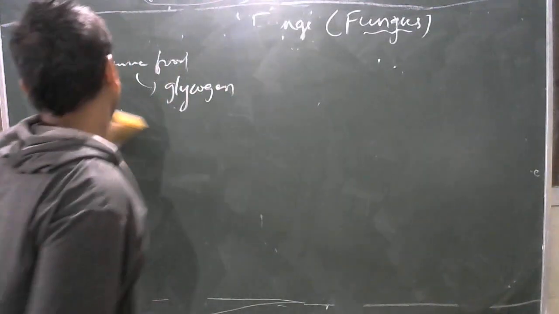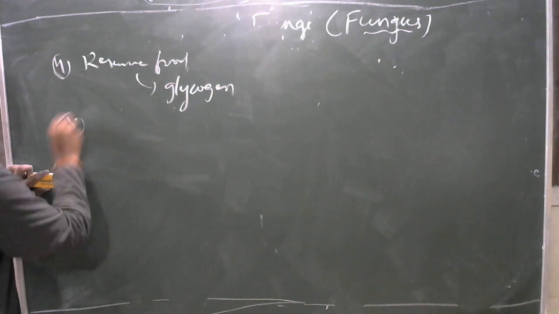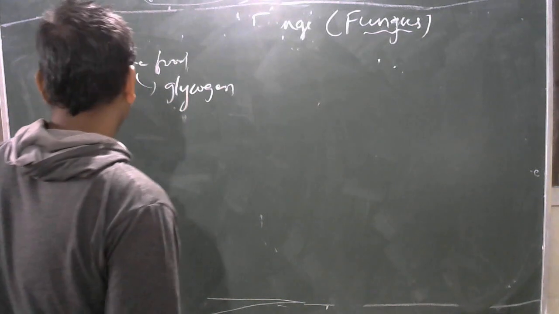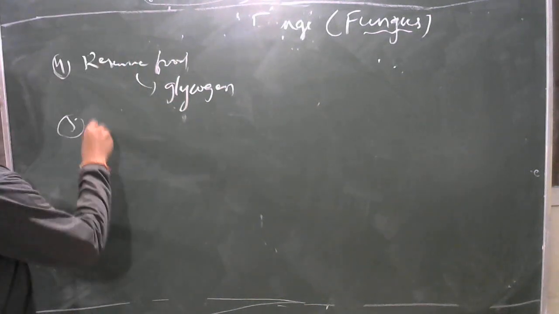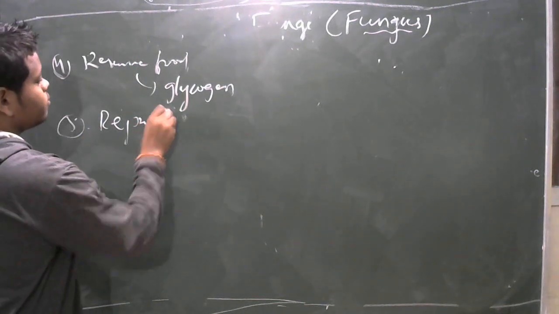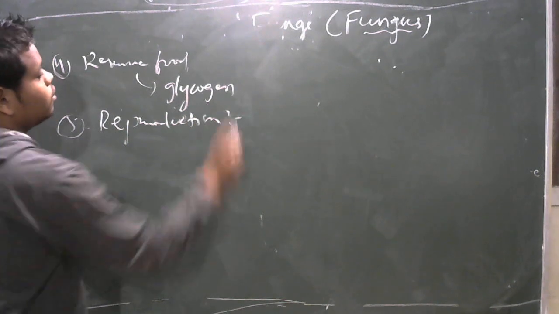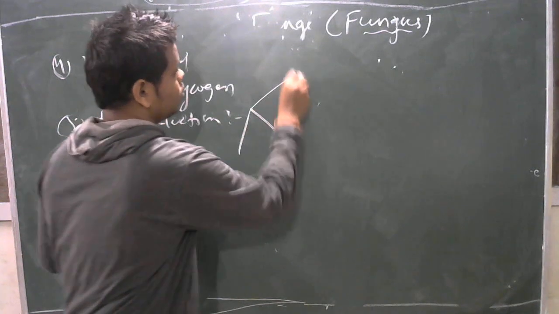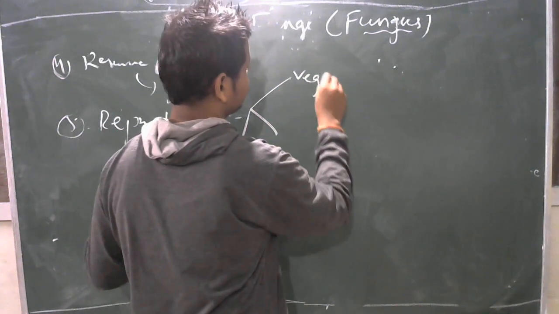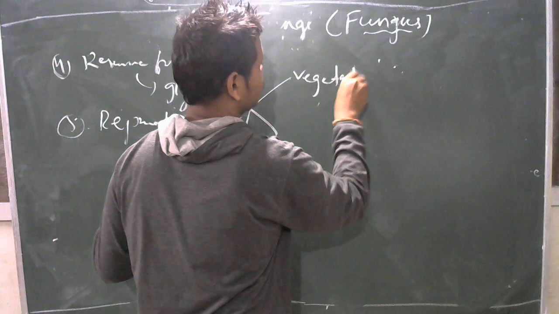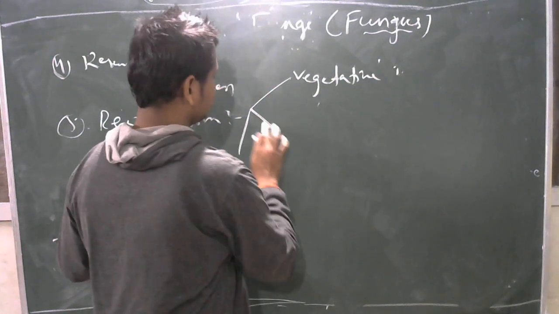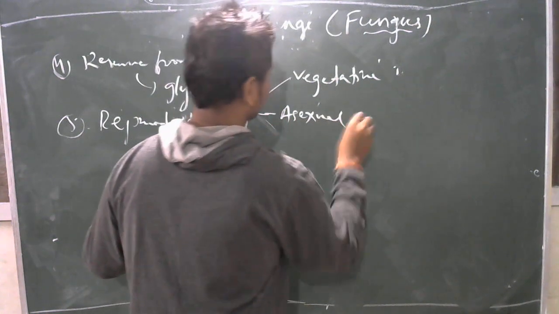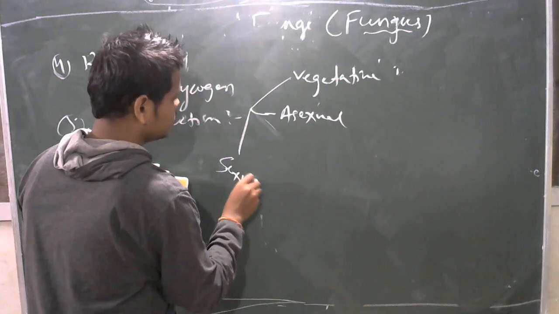Next, nutrition is over, reserve food is over, then there is reproduction. Fungi reproduce by three different types: vegetative reproduction, asexual reproduction, and sexual reproduction.